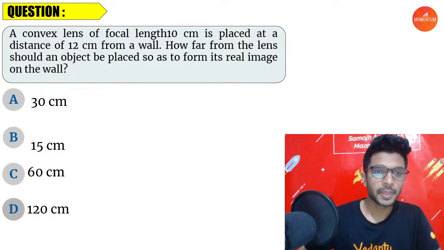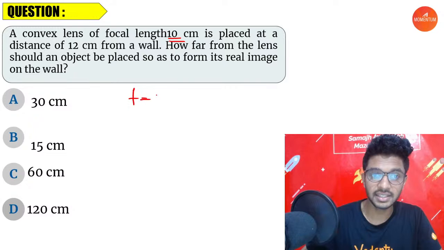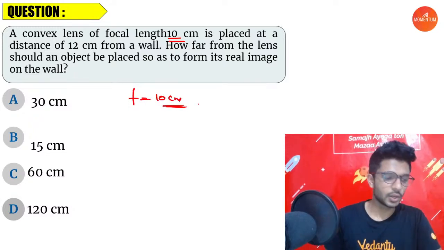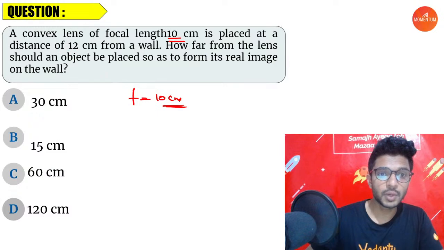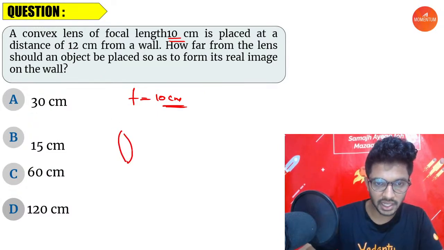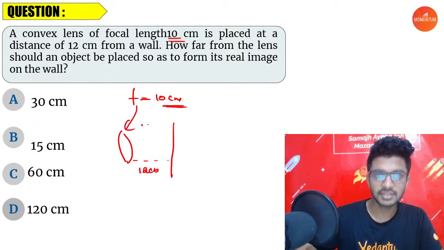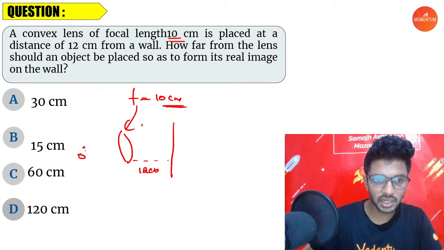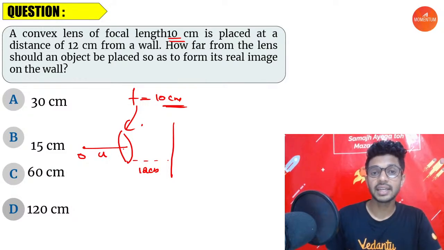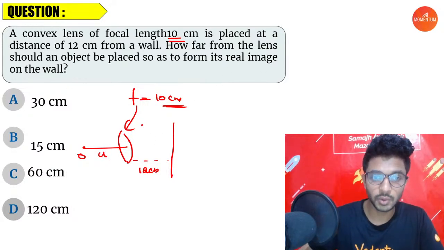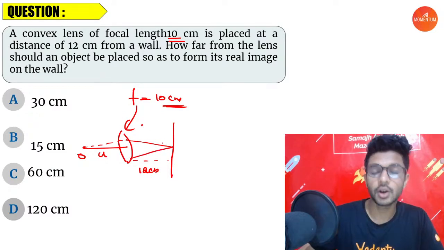So here we go. A convex lens of focal length 10 centimeters. A convex lens's focal length is always positive, right? It is placed at a distance of 12 centimeter from the wall. So here we have a lens, here we have a wall. This distance is equal to 12 centimeter. Focal length is equal to 10. How far from the lens should an object be placed so as to form a real image on the wall? So what is the distance at which the object has to be placed so that the image falls on the wall?